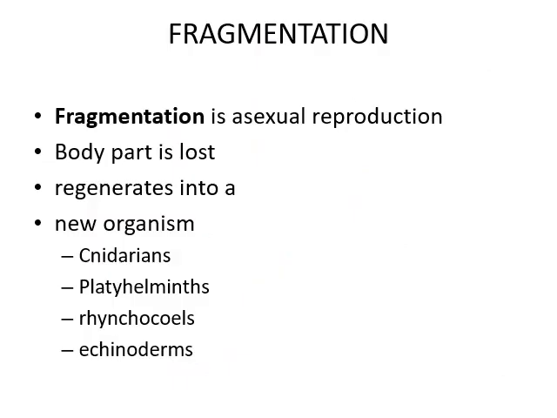Fragmentation is asexual reproduction in which a lost body part regenerates into a new organism. It is present in the cnidarians, platyhelminthes, rhynchocoels, and echinoderms. In echinoderms, if the starfish arm has part of the central disc, then it will regenerate into a new starfish. If a piece of arm is cut off and no central disc is there, then there will be no regeneration of a complete individual from the lost part, but the missing part will be regenerated by the starfish.